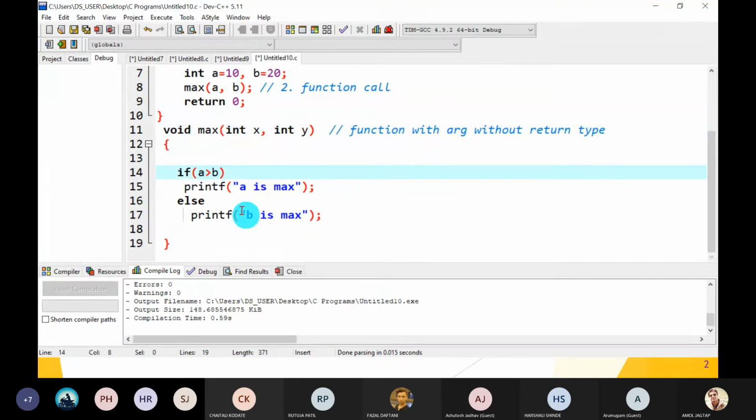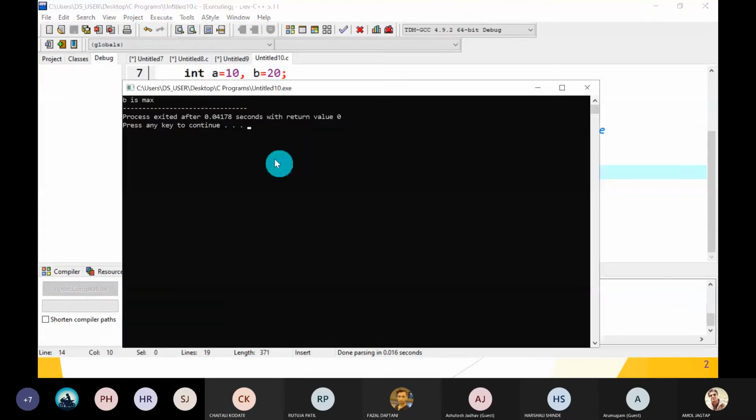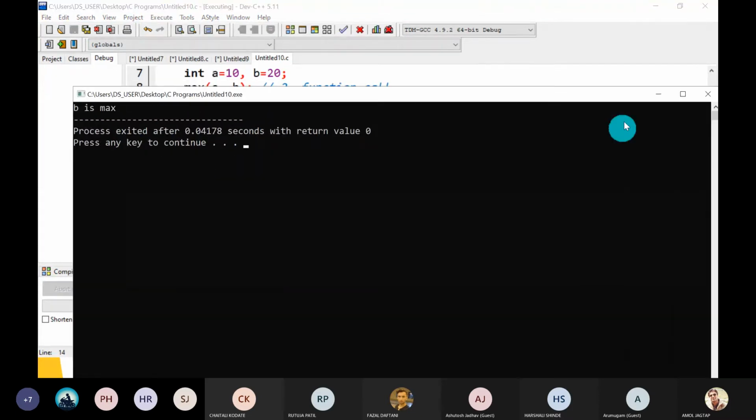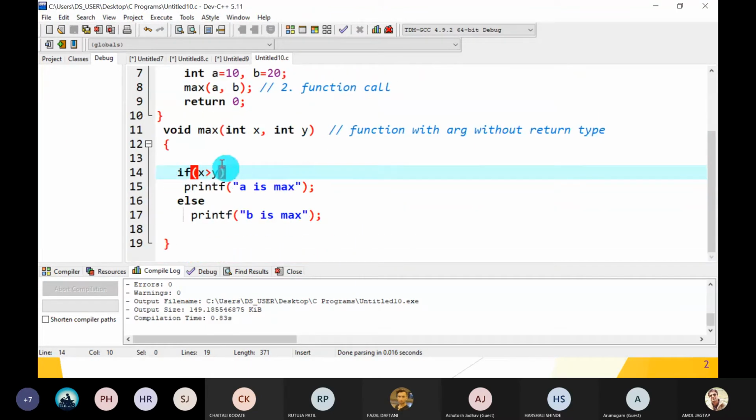Don't use A and B here because their scope is not there. So instead of that, use X and Y. If X greater than Y, it means A is max, else B is max. Okay, Y is greater, so B is max. Compile and run. B is max because the value of B is 20. Guys, hope you understand how we can mold the max function as per the requirements of the user.